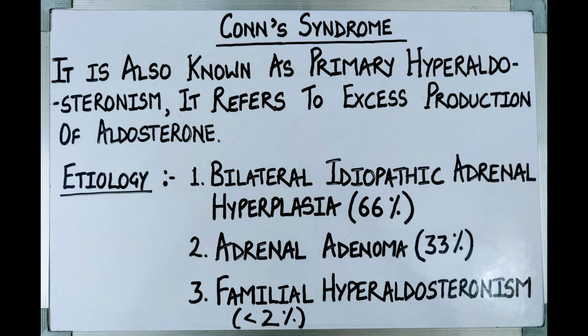The causes or etiology of Conn's syndrome is: first cause is bilateral idiopathic adrenal hyperplasia, which accounts for 66% of the cases. The second cause is adrenal adenoma, which accounts for 33% of the cases. Third cause is familial hyperaldosteronism, which accounts for less than 2% of the cases.